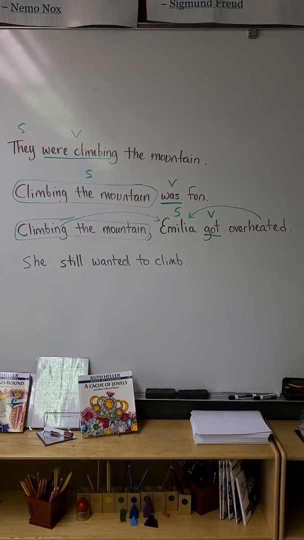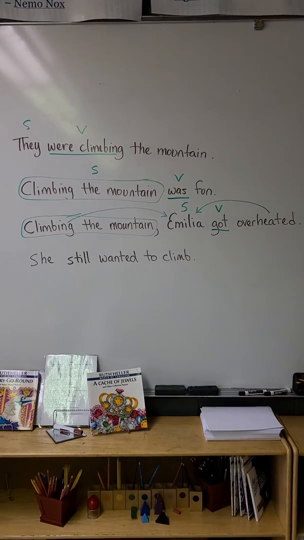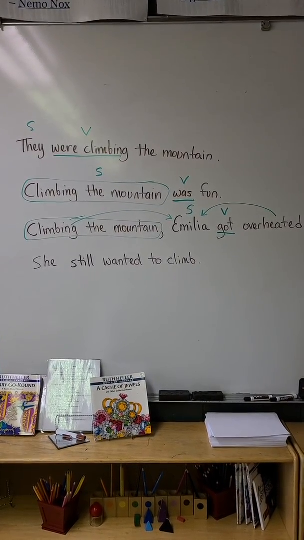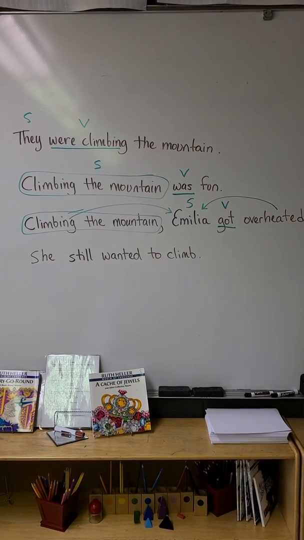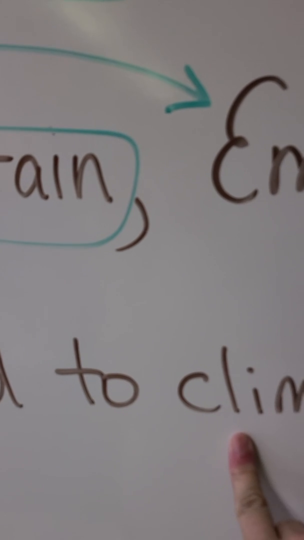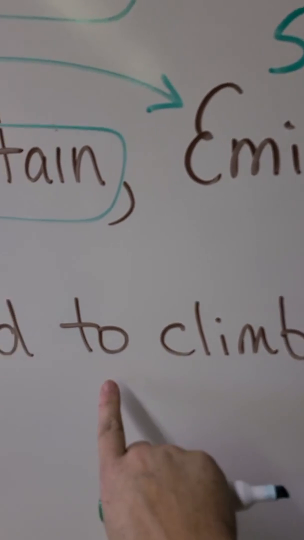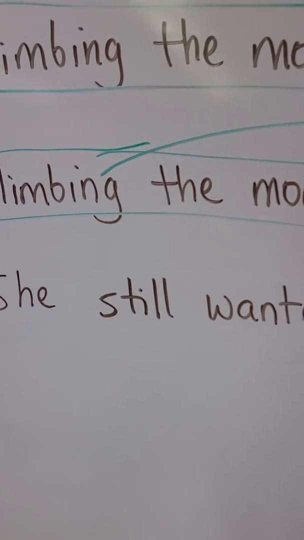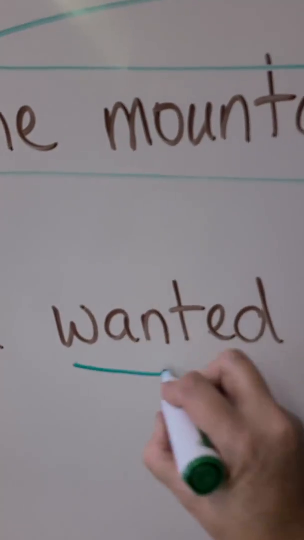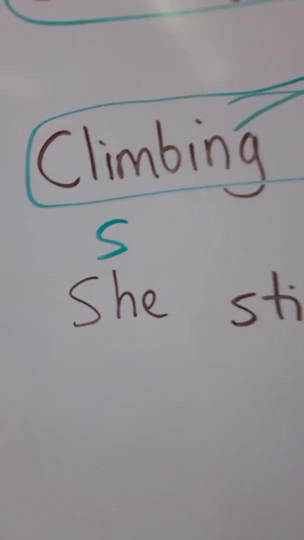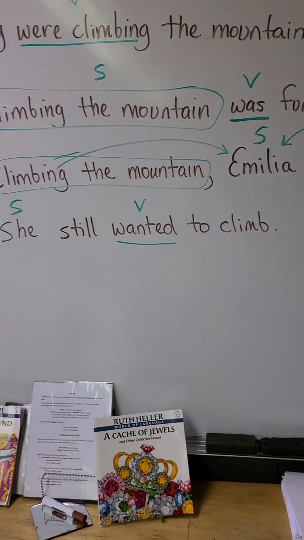And then the very last one, your turn. She still wanted to climb. What is the subject and verb? It is not to climb. That's an action, right? But because we have to in front of it, it's not the main verb. The main verb is wanted. Who wanted? She wanted.